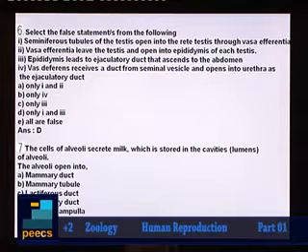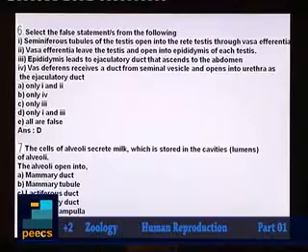Now coming to question number 7. The cells of alveoli secrete milk which is stored in the cavities or lumens of alveoli. The alveoli open into, the options are A. mammary duct, B. mammary tubule, C. lactiferous duct, D. ejaculatory duct, and option E. mammary ampulla.